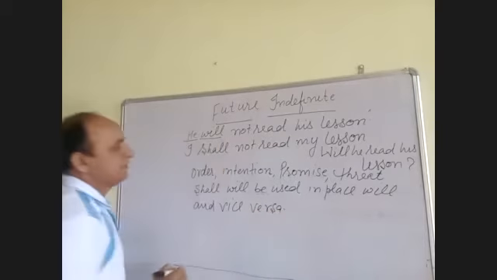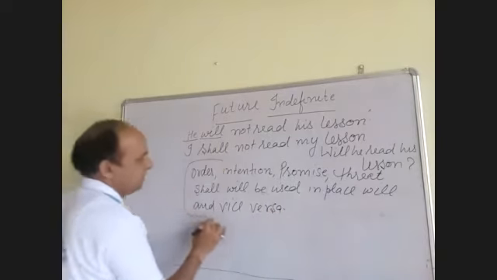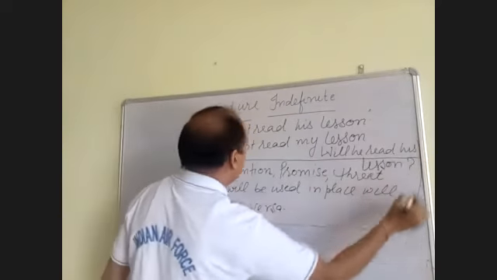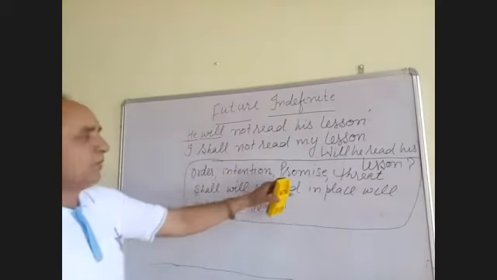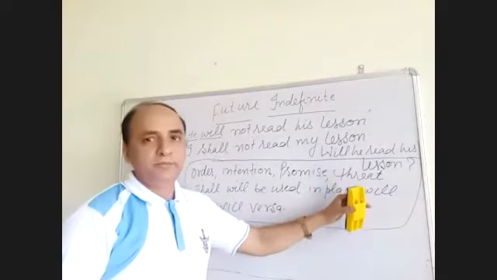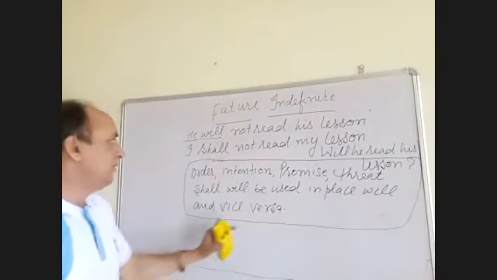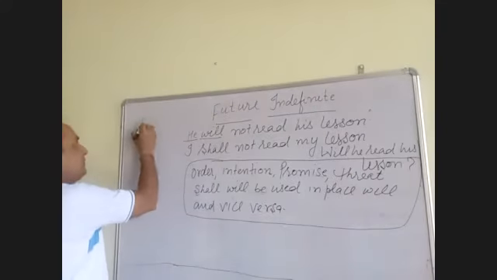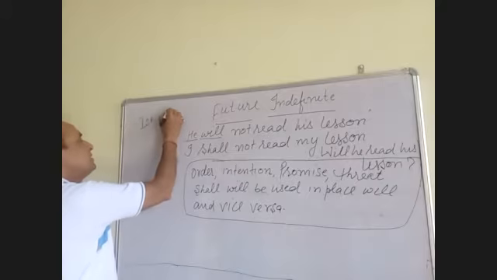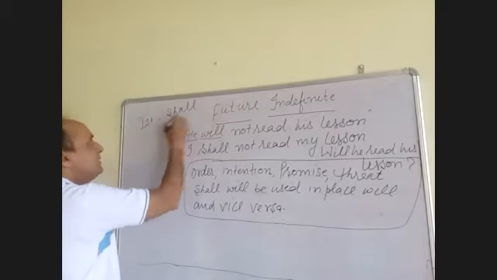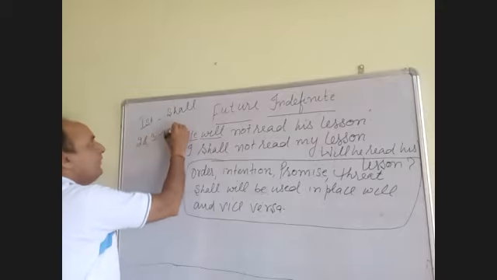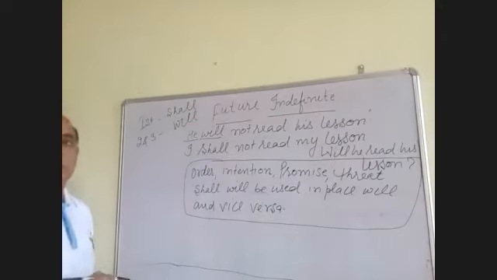Vice versa means what is the actually meaning of this sentence? In case there is an order, intention, promise, threat, determination in a sentence, where shall is used? We are using shall in first person, and with the second and third person, we are using will. This is a common, simple rule for future tense.